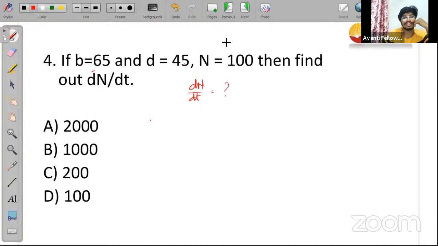I'm launching a poll for this question and I'm assuming that you people can answer this question, guys. Answer to this particular question. Yes, you can answer me.